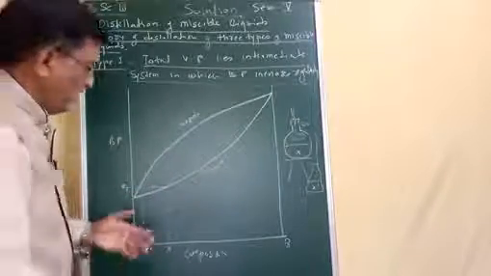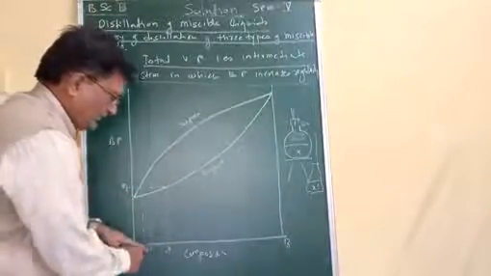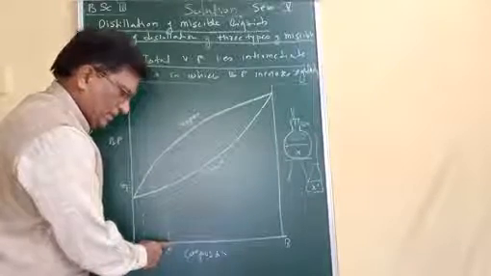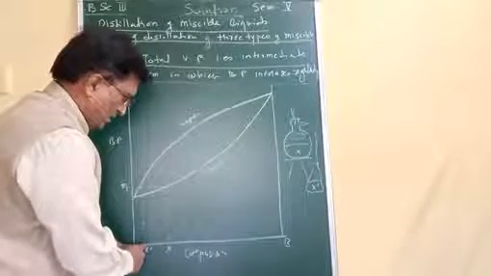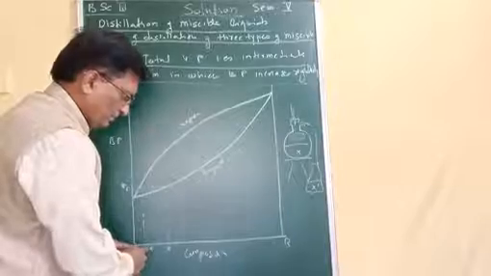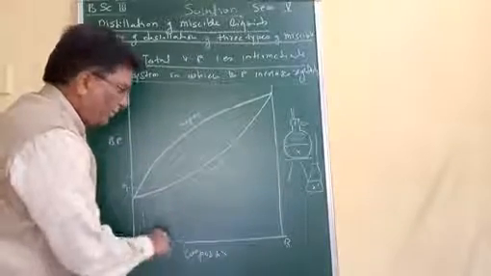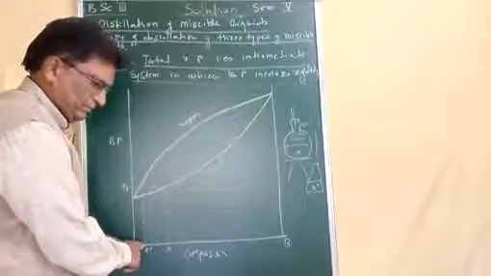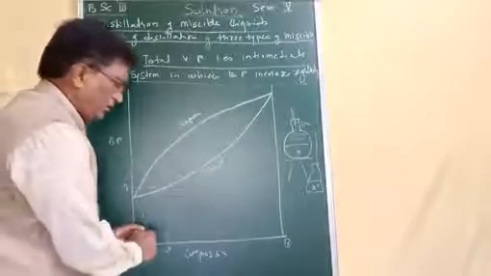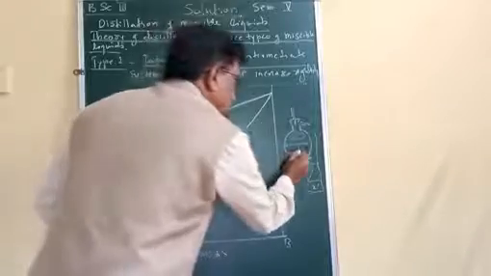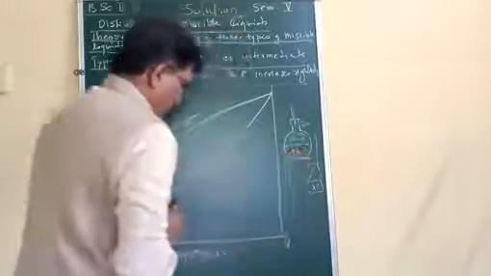Now, as condensate separates, in condensate the maximum A will be there and along with that A, B is also there. And therefore this solution is called the residual solution.